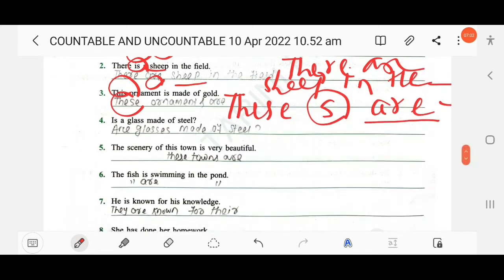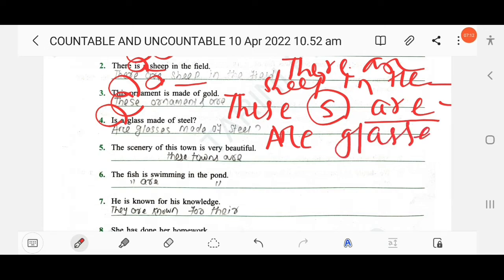The next, is a glass made of steel? Is, so here is singular, so you have to write are. A glass plural is glasses. Are glasses, okay? Are glasses made of steel?